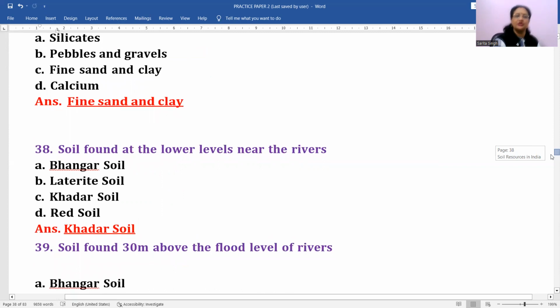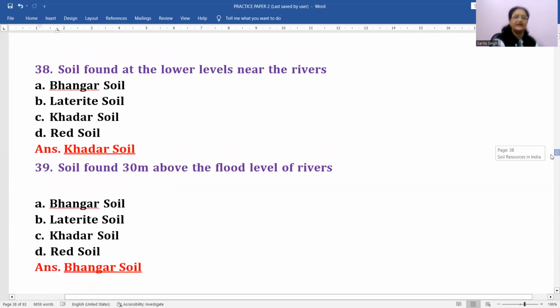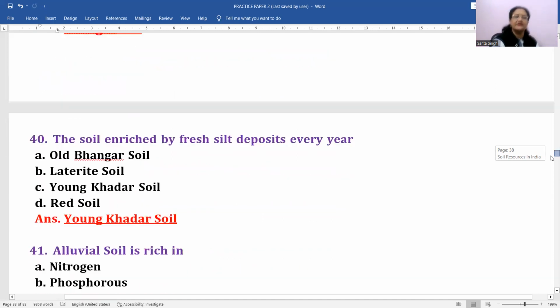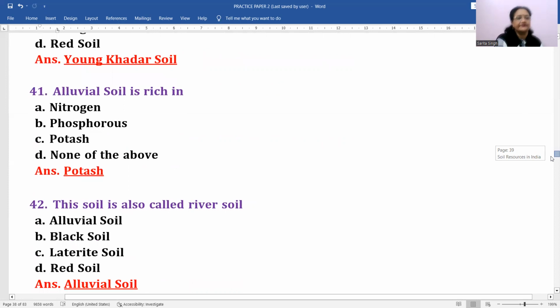Next question, soil found at the lower levels near the rivers. Khadar soil is nearest to the flow of the river, because it is deposited recently. As we go away from the flow of water, towards the outer part of the course of the river, the soil's texture becomes a little coarser. You will find slightly bigger particles, and that is called Bhangar soil. Soil found 30 meters above the flood level of rivers is Bhangar soil. Soil enriched by fresh silt deposits every year is Khadar soil. Then next, alluvial soil is rich in potash.